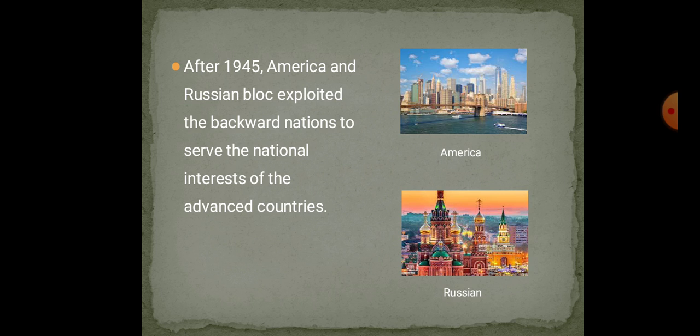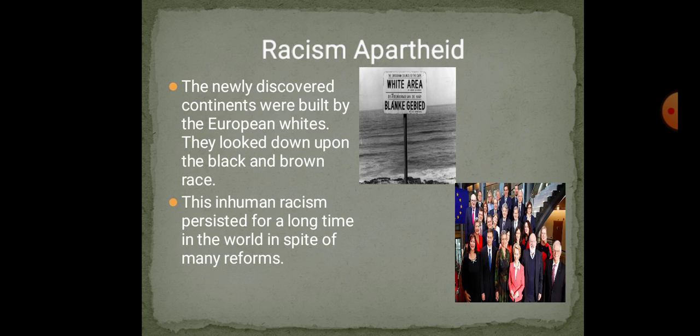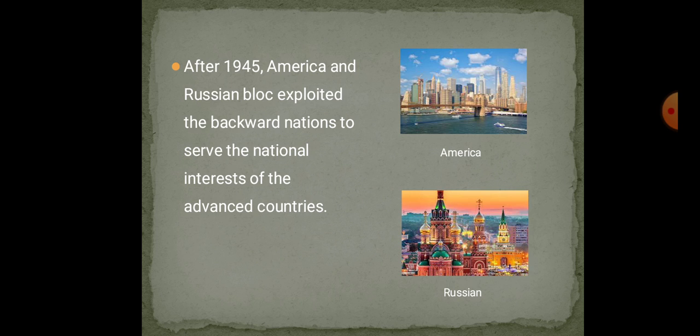And now, next, in the bipolar world, the American bloc and the Russian communist bloc started assisting the backward communities. I'm explaining, children, again the same thing. India advocated for economic assistance to the needy countries by rich countries without any tag, without any condition. Tag means without any condition. Thus, India is a pioneer country to oppose the neo-imperialism of America and other countries who could exploit the situation of poor countries.